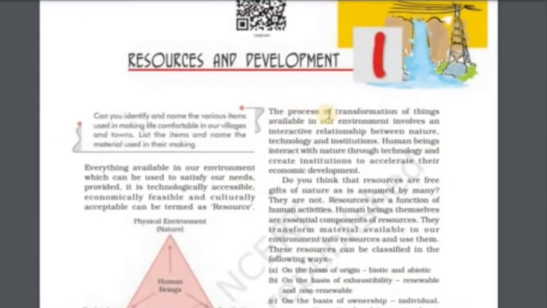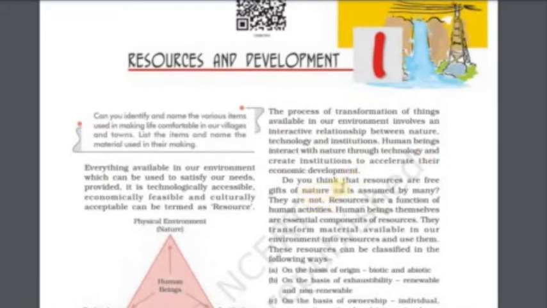The process of transformation of the things available in our environment involves an interactive relationship between nature, technology and institutions. Human beings interact with nature through technology and create institutions to accelerate their economic development.